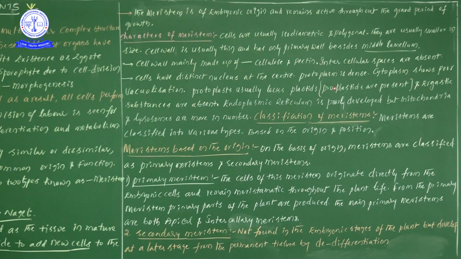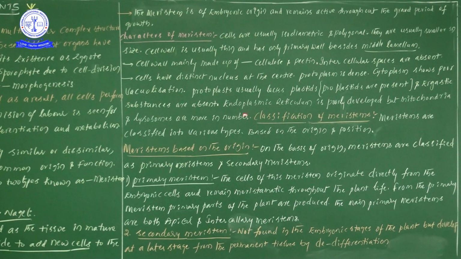That's why proplastids are present in meristem. Next, ergastic substances are absent. Ergastic substances means waste or toxic substances, which are absent in meristematic cells.